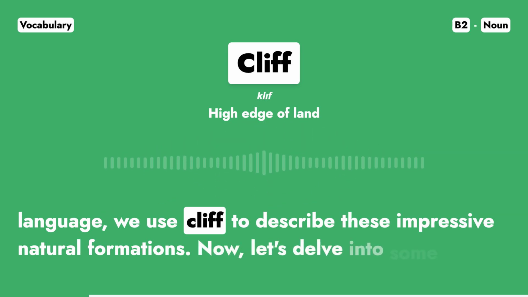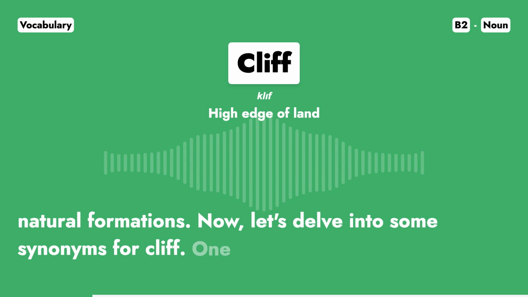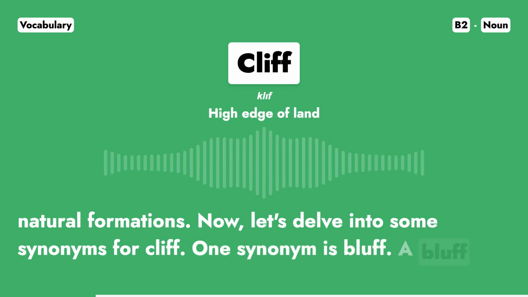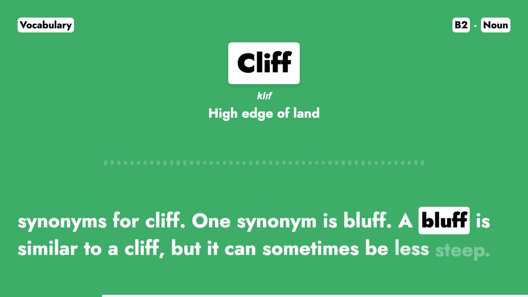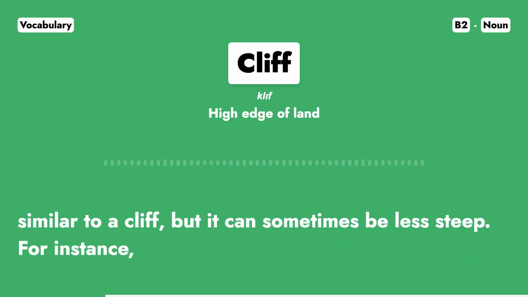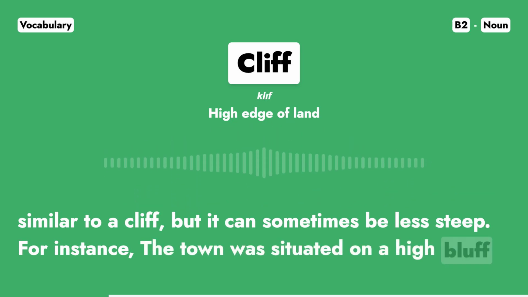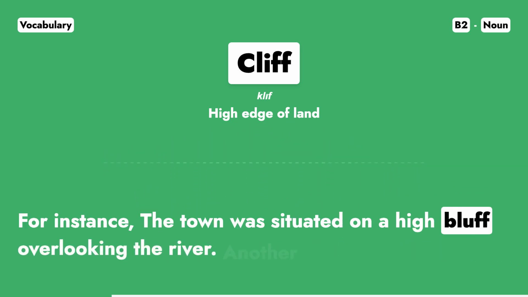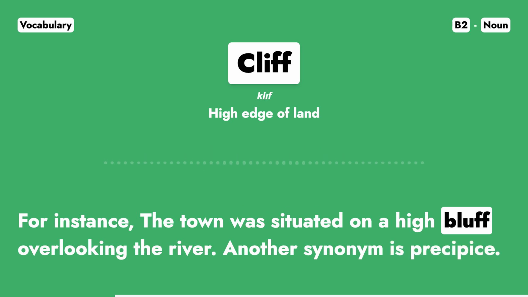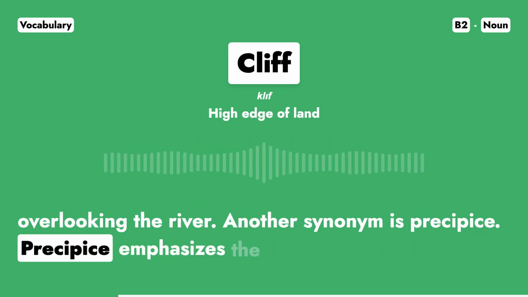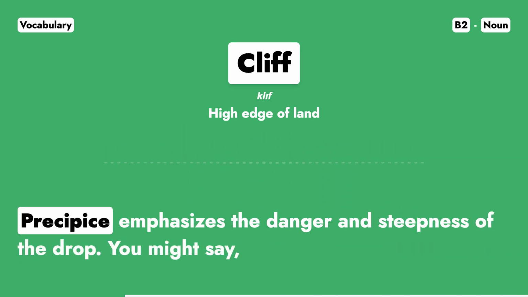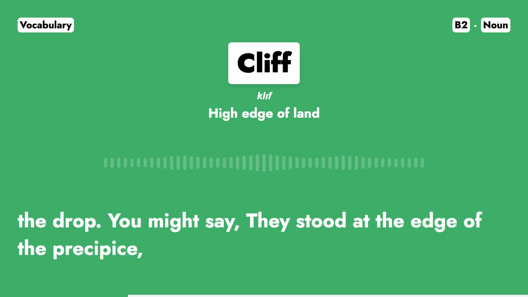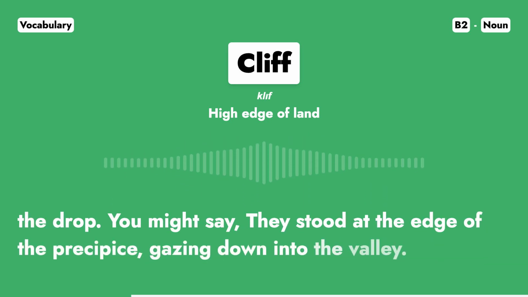Now, let's delve into some synonyms for cliff. One synonym is bluff. A bluff is similar to a cliff, but it can sometimes be less steep. For instance, the town was situated on a high bluff overlooking the river. Another synonym is precipice. Precipice emphasizes the danger and steepness of the drop. You might say, they stood at the edge of the precipice, gazing down into the valley.